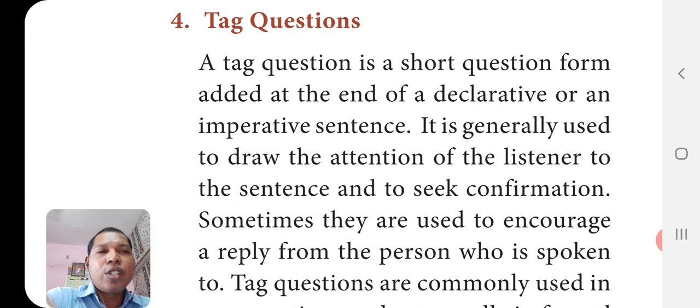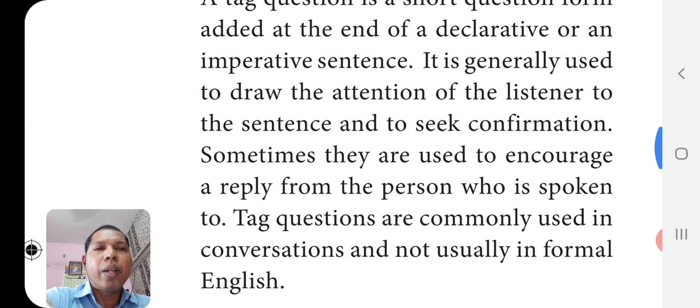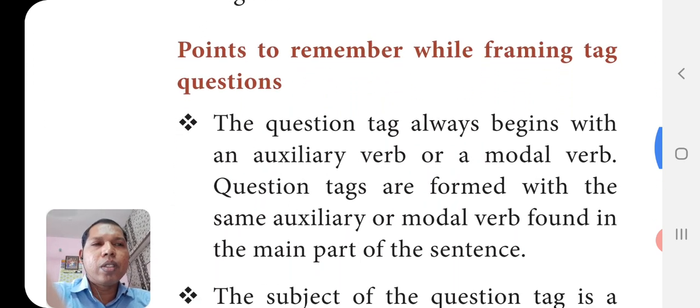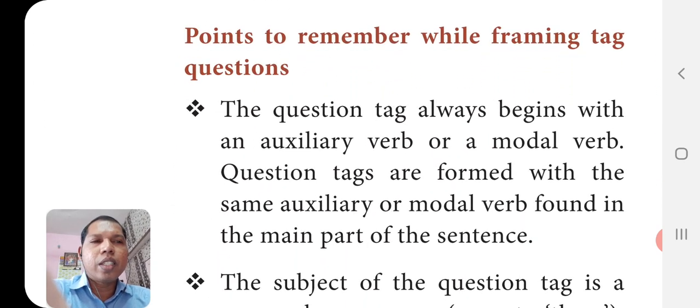A tag question is a short question form added at the end of a declarative or an imperative sentence. It is generally used to draw the attention of the listener to the sentence and to seek confirmation. Sometimes they are used to encourage a reply from the person who is spoken to. Tag questions are commonly used in conversations and not usually in formal English. So, most of the people use the word isn't it in the end of the statement just for giving confirmation.